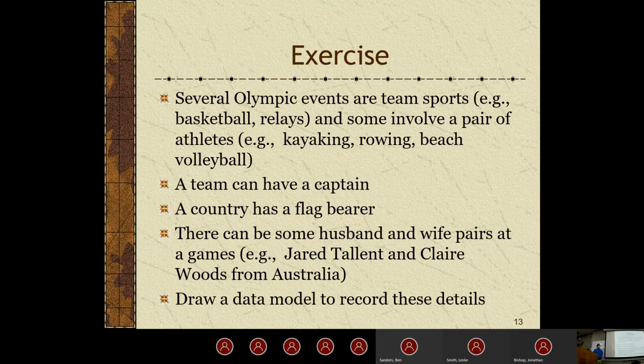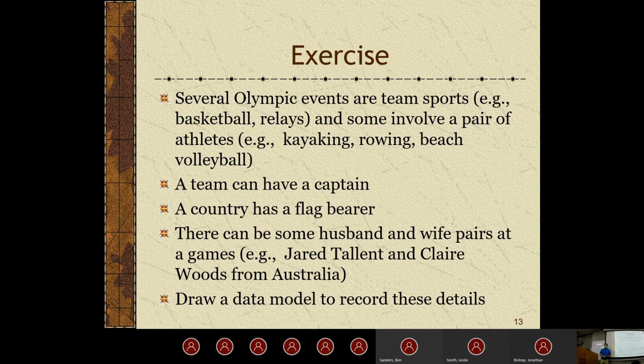So now if we take a look at these, we can kind of briefly talk about how we would model some of these relationships. So if we have a team can have a captain, we could have a person, or a team member entity, and within that, we could have a recursive relationship where we define captain. So captain has one-to-many teammates, and teammate has one and only one captain. Now we're assuming in this case that the team doesn't have some sort of dual captain, or what would that be called? Co-captain? I don't know. We're assuming there's only one captain on a team.